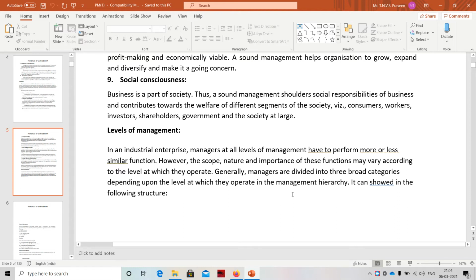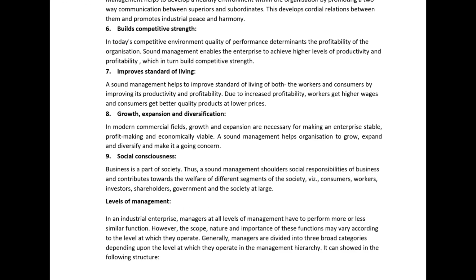Today we're going to discuss levels of management. So we are talking about the principles of management subject, right? In that subject, we're discussing levels of management. Okay, so what are these levels of management?